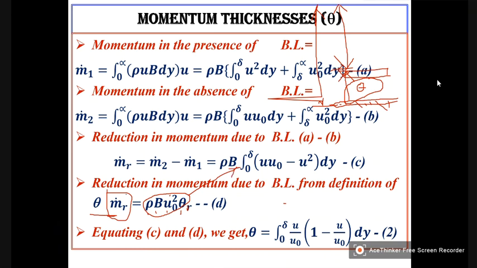When you equate, rho b gets cancelled, theta will remain here. So divide by u naught square.